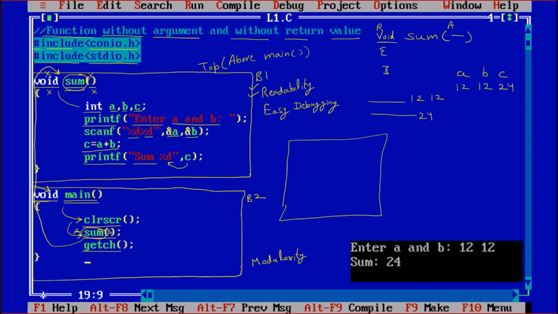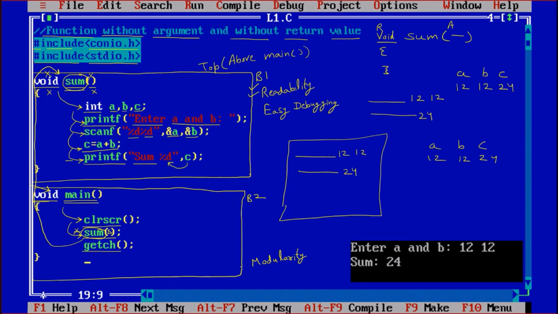The compiler will run the same way, declaring the three variables a, b, c, then printing the message on the screen, enter a and b. User will enter, let us suppose, 12 and 12, then scanning those two and storing into a and b. So these are the variables a, b, c, and 12 and 12 are stored. Then the compiler will save the result of a plus b into c, 24 into c. Then the compiler will go to the next line, printing sum is 24. So this way the function is executed.